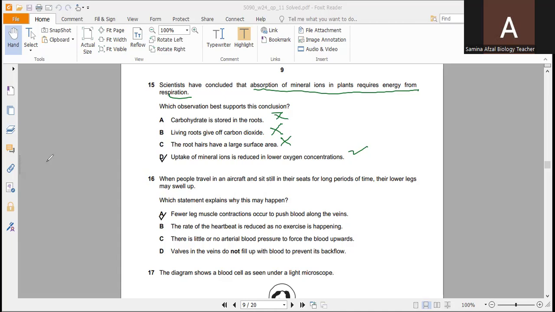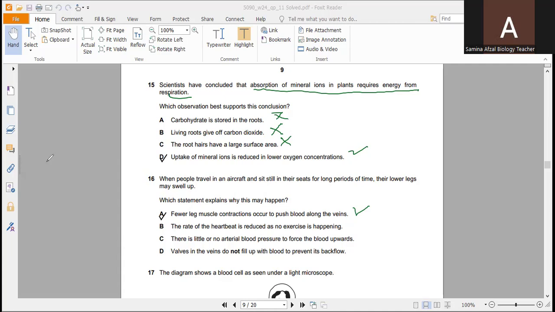The first statement, fewer leg muscle contractions occur to push blood along the veins, is the correct option. Why? Normally, muscle contractions in the leg help to squeeze veins and push blood back towards the heart against gravity. When you sit still for long periods, these contractions are reduced, leading to blood pooling in the legs and causing swelling.